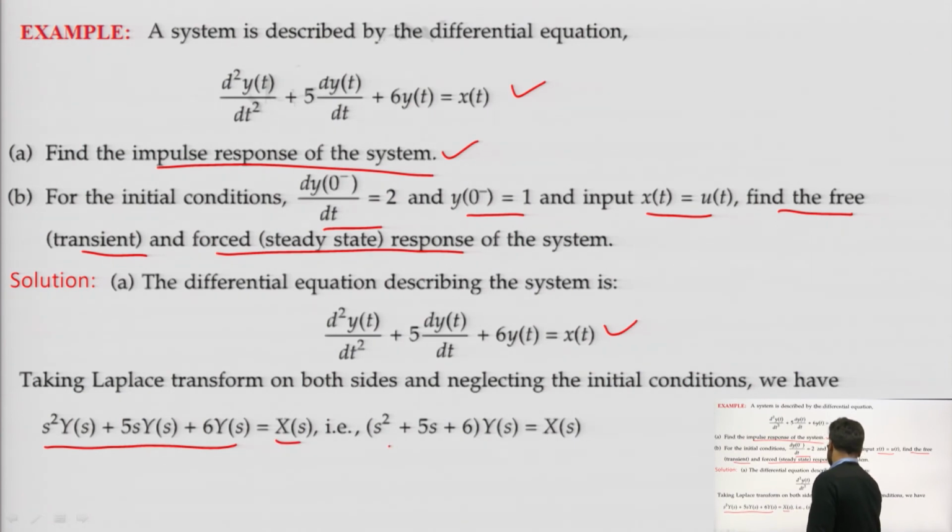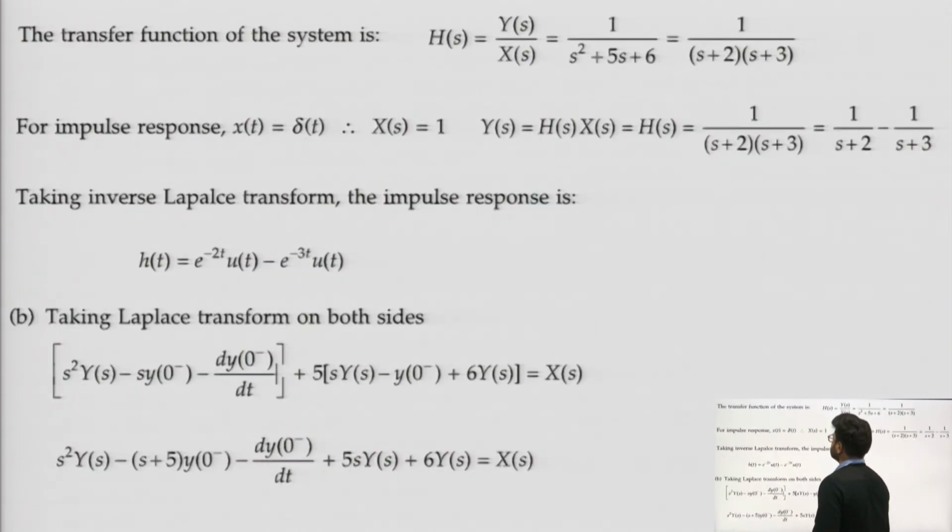So, (s^2 + 5s + 6) Y(s) = X(s). So, the transfer function is Y(s)/X(s), all initial conditions we have neglected already, 1 upon s^2 + 5s + 6, and we will factorize it: 1 upon (s+2)(s+3).